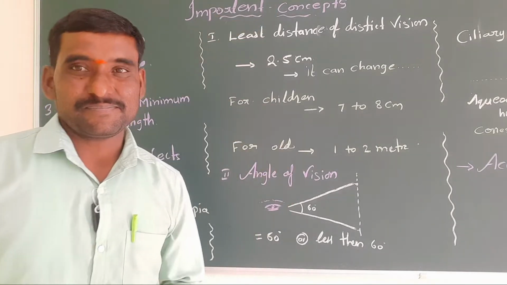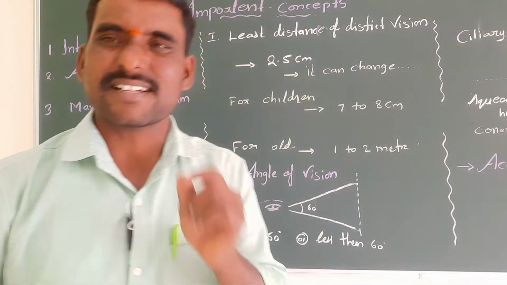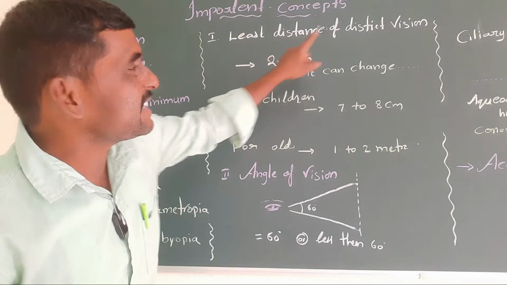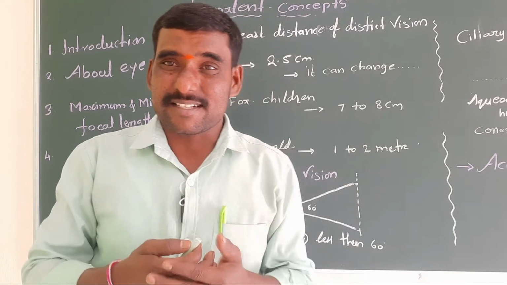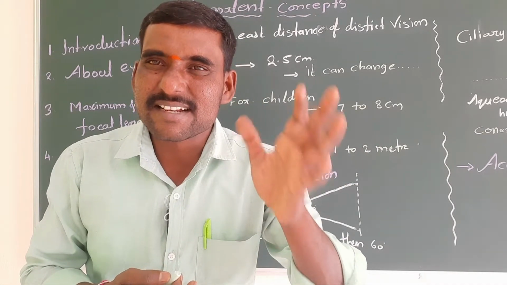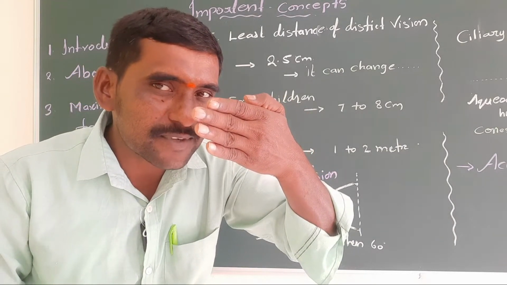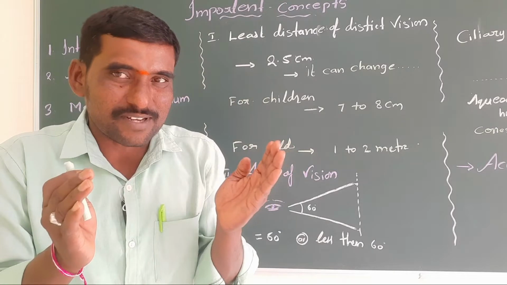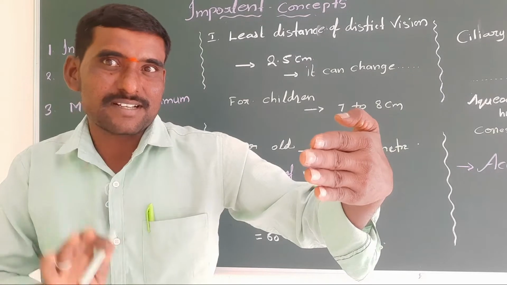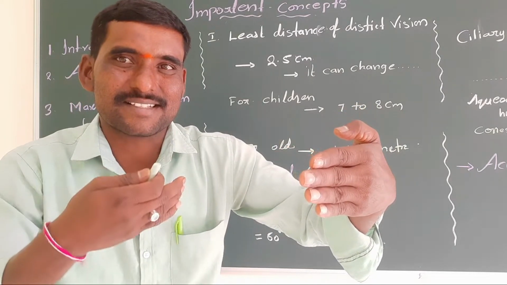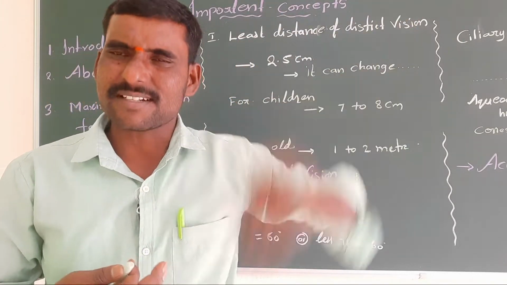In the introduction, least distance of distinct vision. LDD means at what minimum distance we can see an object clearly. For example, if you keep your eye very close, you can't see clearly. A blurred image will come. If you take some distance, it is visible clearly. The maximum distance you can see is infinity. We can see stars. That is the maximum distance.